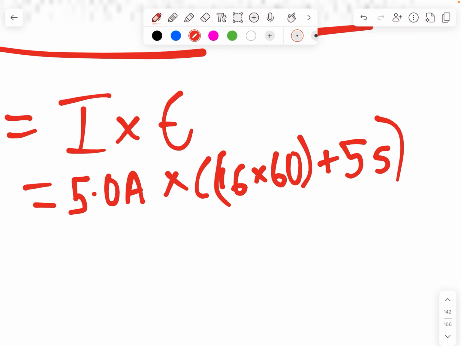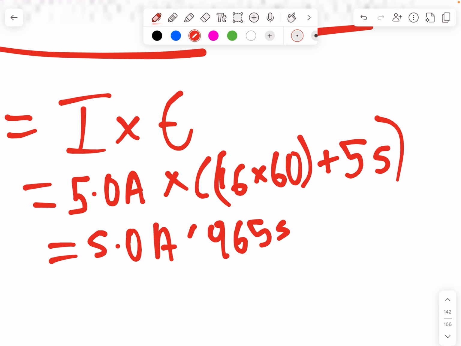So 16 times 60, what's the answer that you got? 16 times 60 is 960, plus 5 gives us 965 seconds. And then we times that by our amperes.